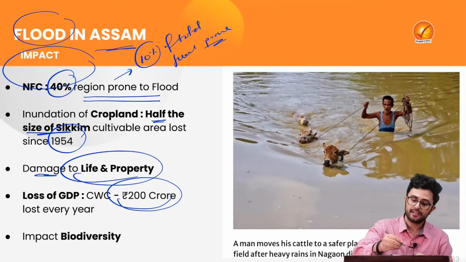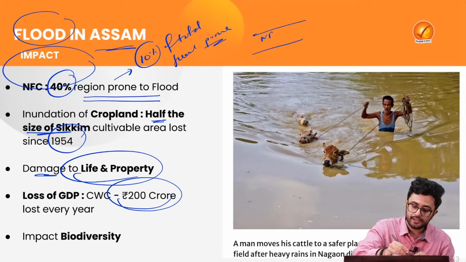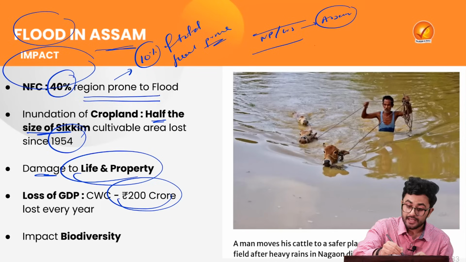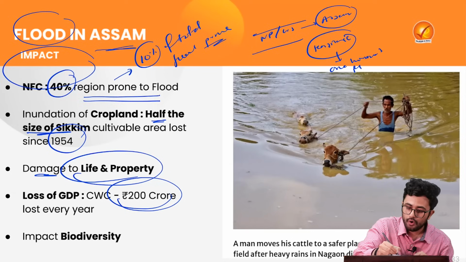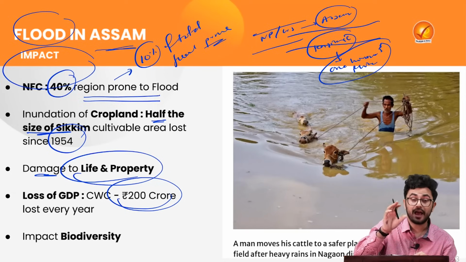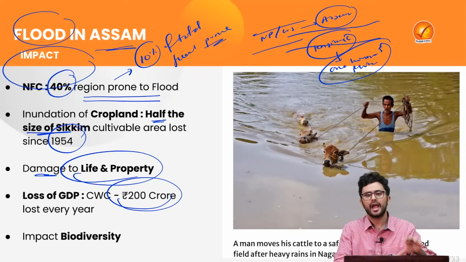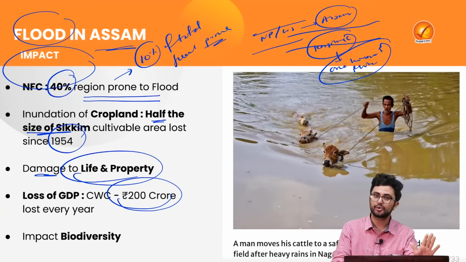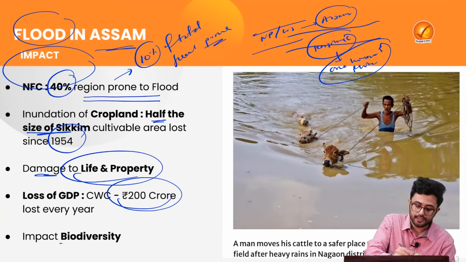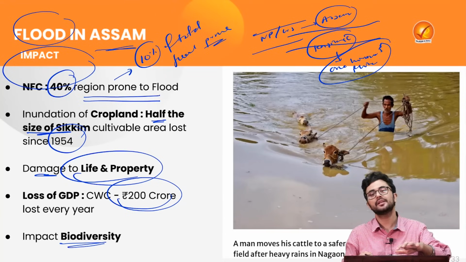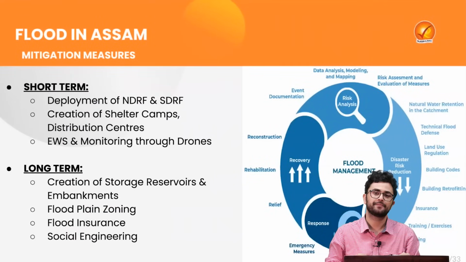Now keep this in mind that there are several important national parks and wildlife sanctuaries in the region of Assam, one being Kaziranga, which is known for its world famous one-horned rhinos. So when this flood takes place, the rhino population also gets impacted, and almost 20 to 25 one-horned rhinos were lost to the Brahmaputra flood which occurred last year, thus severely impacting the biodiversity of the region.